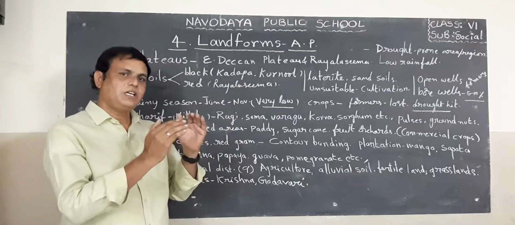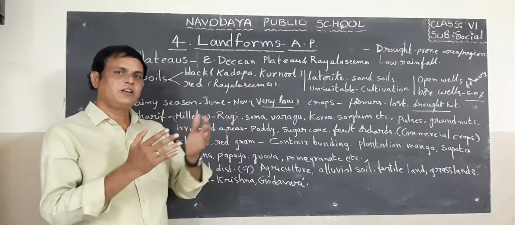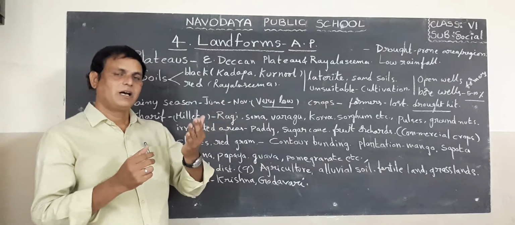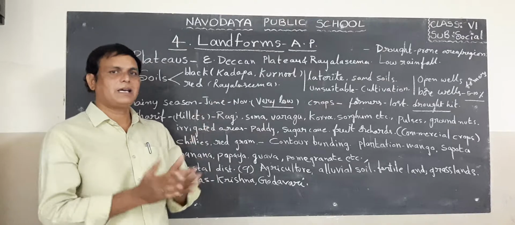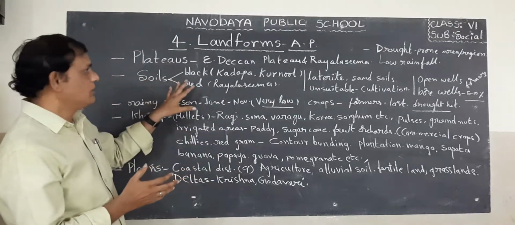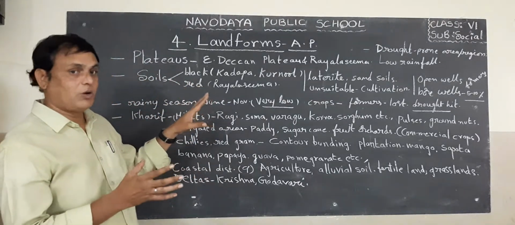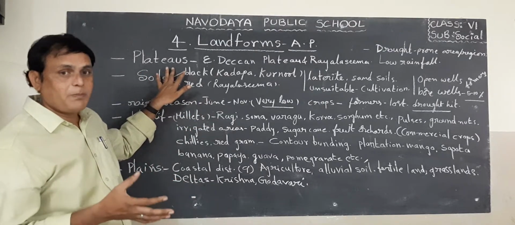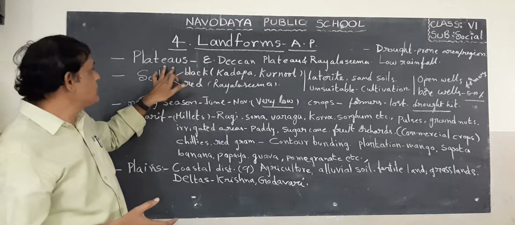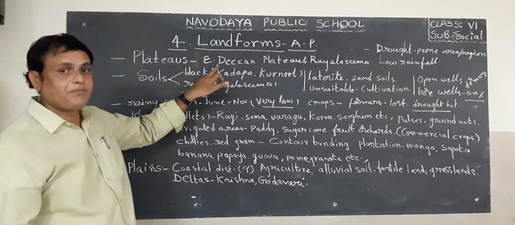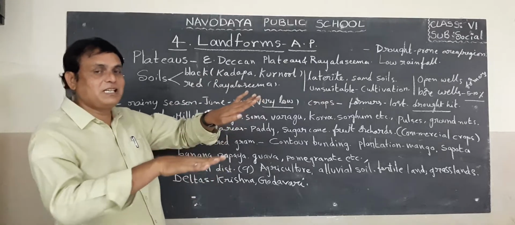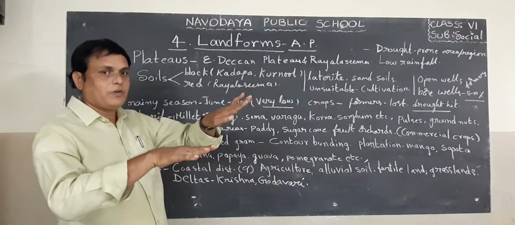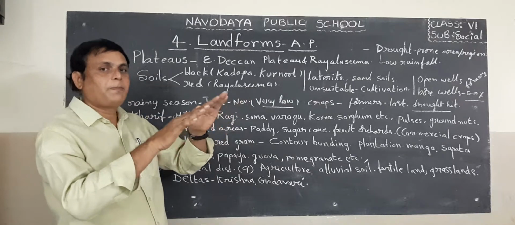Even in Andhra Pradesh, we can see plains, plateaus, mountains, hills, rivers, deltas, etc. Now I am going to teach you about the plateaus of Andhra Pradesh. Here, plateau means upland from the sea level. Compared with plains, it is upland, so it is called a plateau.